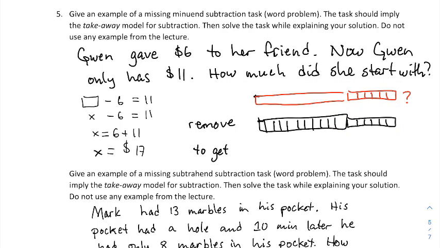So this is a good visual for understanding why you solve a missing minuend task by adding the subtrahend and the difference. Let me say that again. To solve a missing minuend task, you solve it by adding the subtrahend and the difference. The subtrahend was 6, the difference was 11, and you added those and you got the missing minuend.